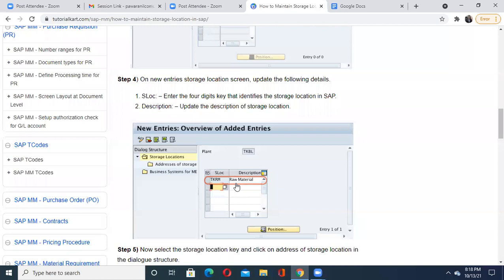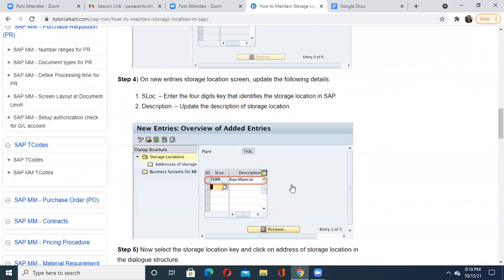So whatever raw material is coming from outside will be stored in which storage location? In that TKRM. Suppose you are the consultant and you want to assign some raw material to another employee, then from which location do you have to take it? You have to go to your company's plant, TKBL. Then from that TKBL you select the storage location, this TKRM, and only then can you assign the raw material to those employees online. That employee will see on his or her panel, I have been assigned this raw material, 10 kg of this particular raw material, 2 kg of this raw material, and according to that they will prepare the particular product. Getting my point?